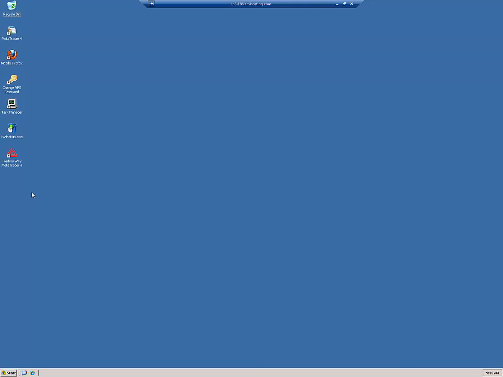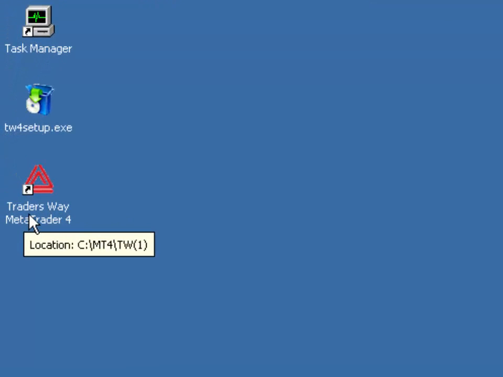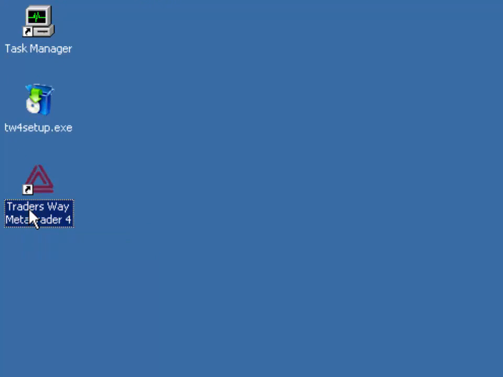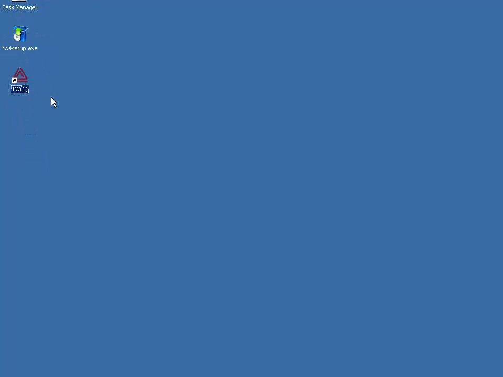There's one more step to do, and that is to change the icon caption. In this case, it's Trader's Way MetaTrader 4. We're going to change this. We're going to rename this to TW(1), and enter. And that concludes our first MetaTrader 4 setup. Now let's proceed with the second installation.